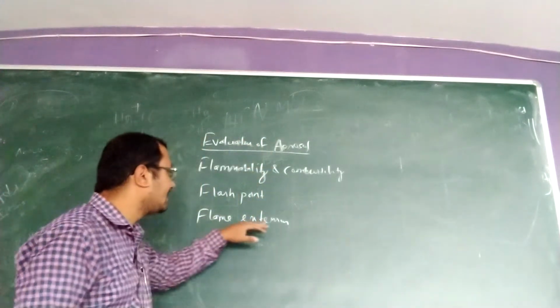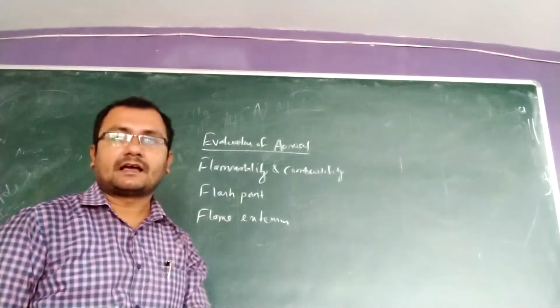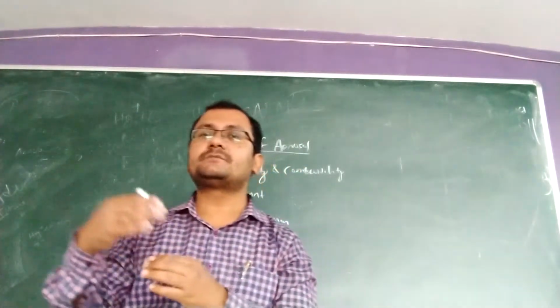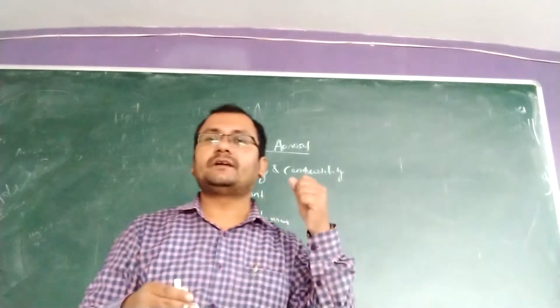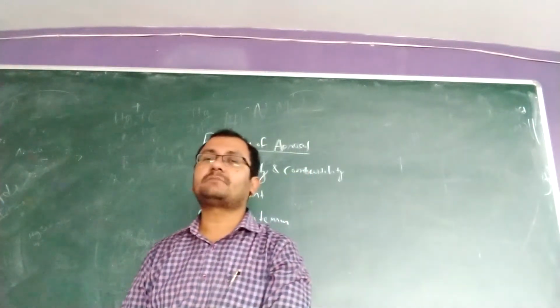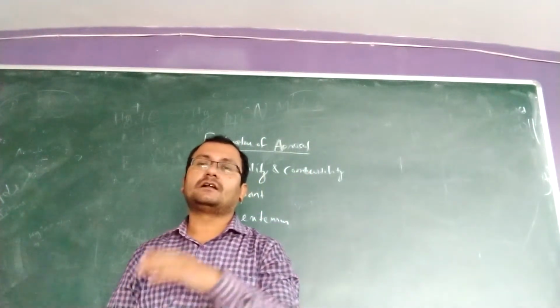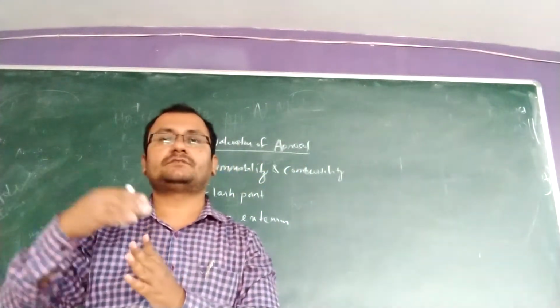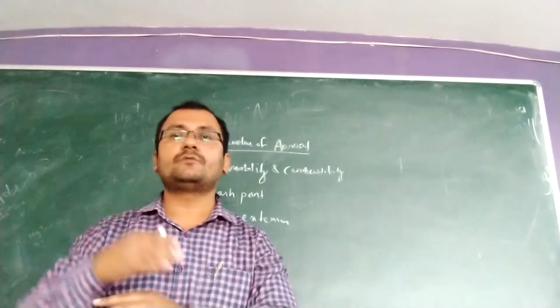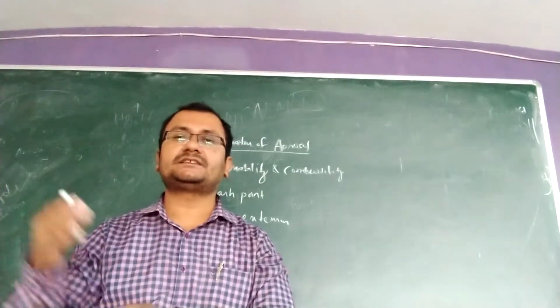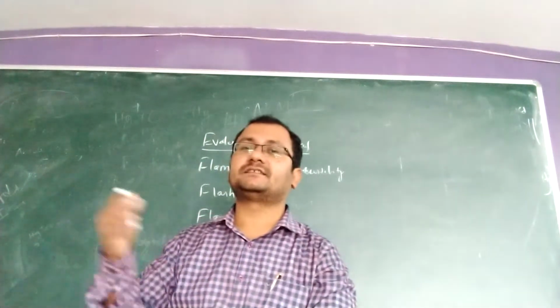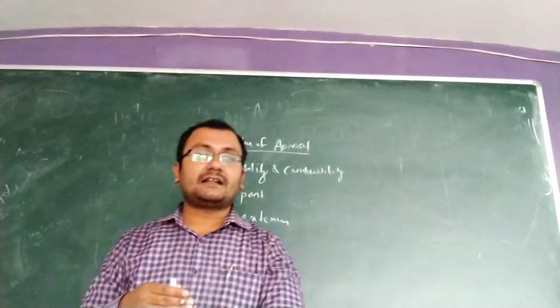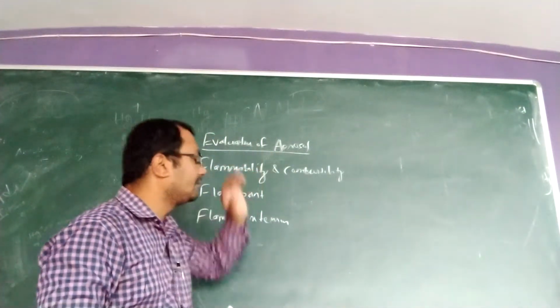The next one is flame extension, how much distance the flame is moving. For that we need to spray the aerosol packing on an open fire, so that we can measure how much distance the flame is moving. That is your flame extension. And these are the tests for flammability and combustibility.